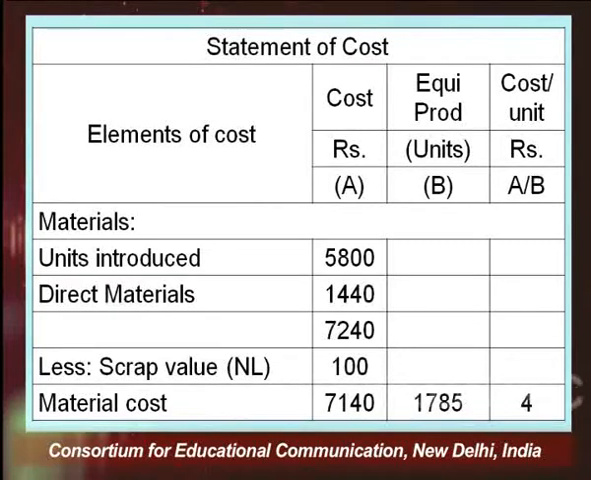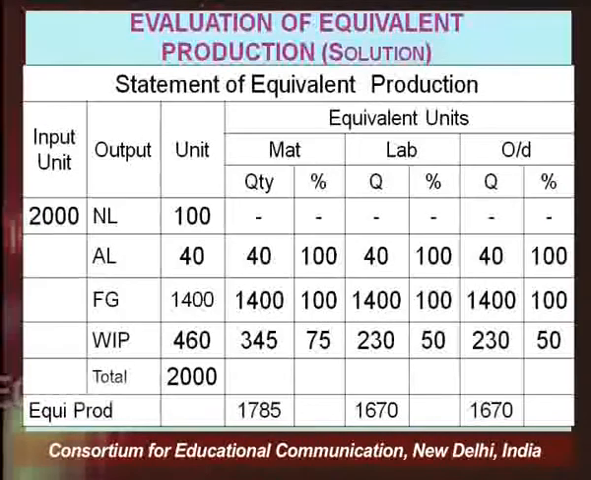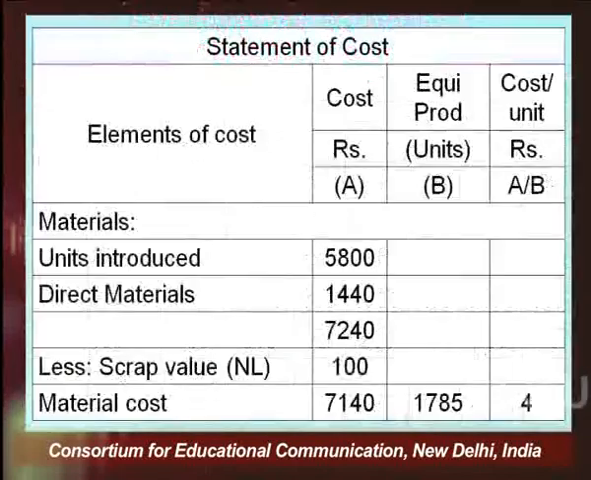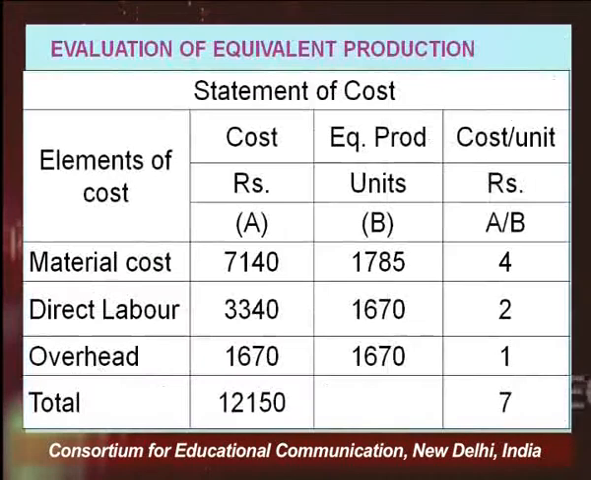The equivalent production in terms of units is 1785, which we have already calculated. Here you can see for the material, 1785 is the equivalent production. So, the material cost of 1785 units is 7140, not 7240.